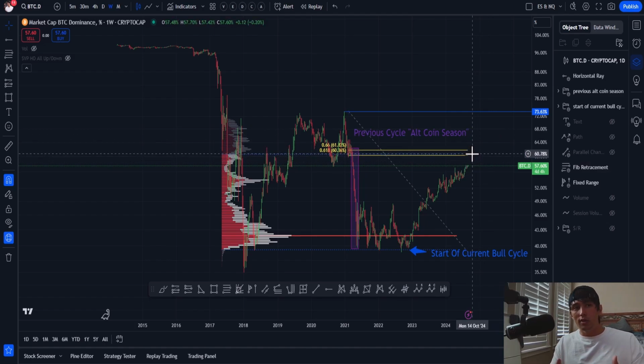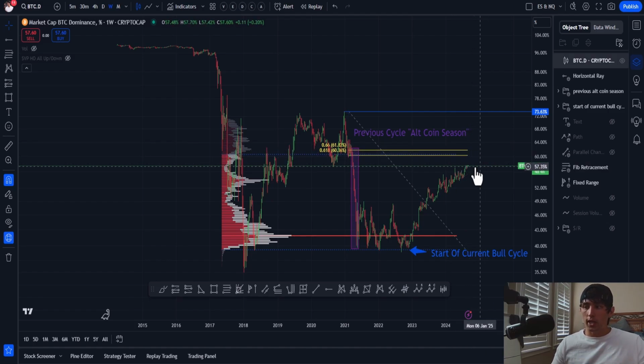It lines up with my macro thesis that Bitcoin has had tons of liquidations to the short side. And so I think we're gearing up to finally break up, have Bitcoin enter that price discovery mode, and that lines up perfectly with that 618 Fibonacci. If I was to really take a guess, I'd say we're going to get a big breakout on Bitcoin in the next couple months.